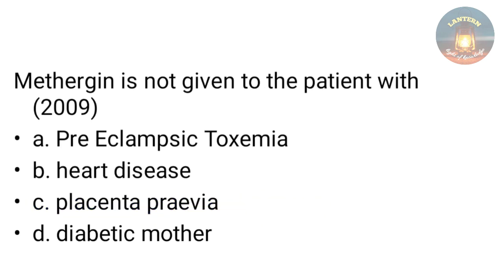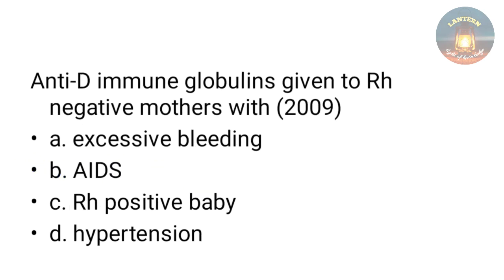Methergine is not given to the patient with pre-eclamptic toxemia, heart disease, placenta previa, diabetic mother. So the contraindication is heart disease. Methergine is contraindicated in heart disease. Anti-D immunoglobulins are given to Rh negative mothers with excessive bleeding, AIDS, Rh positive baby, hypertension. The answer is Rh positive baby.